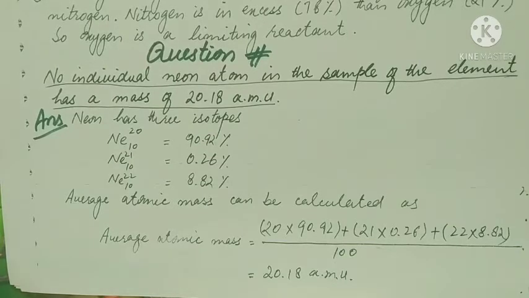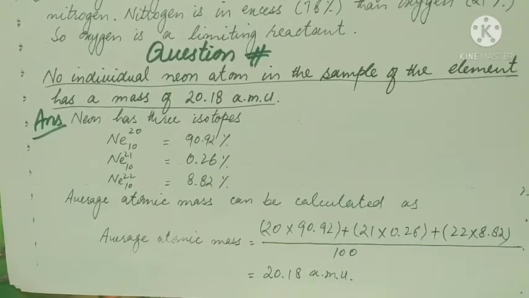Third part of question number 25 of the exercise of chapter number 1. No individual neon atom in a sample of the element has a mass of 20.18 AMU. Neon has 3 isotopes, with atomic number 10: neon-20 at 90.92%, neon-21 at 0.26%, and neon-22 at 8.82%.